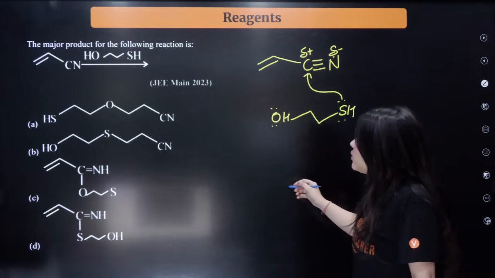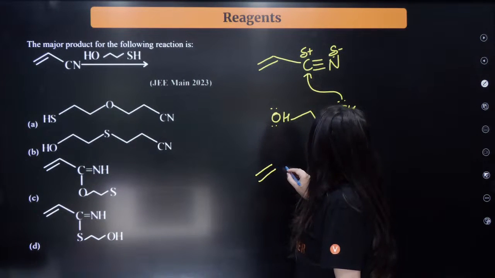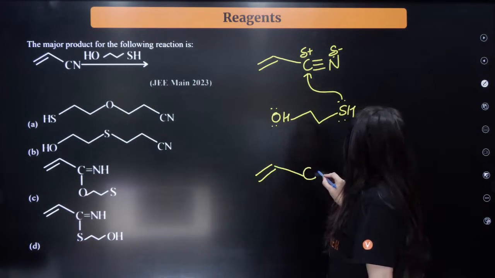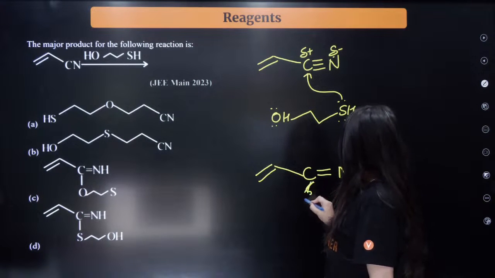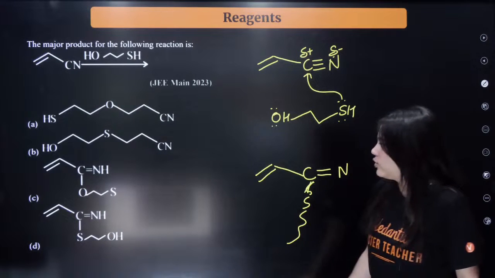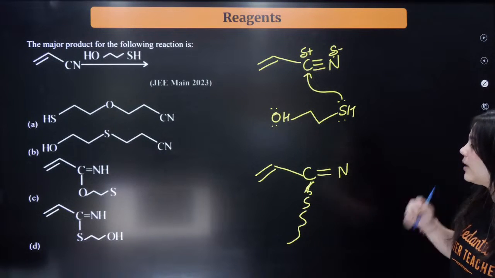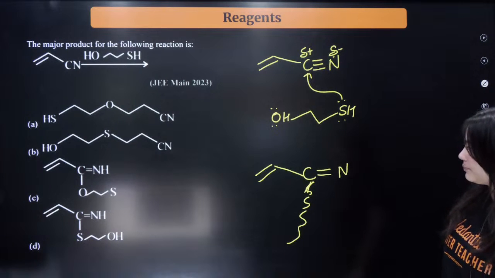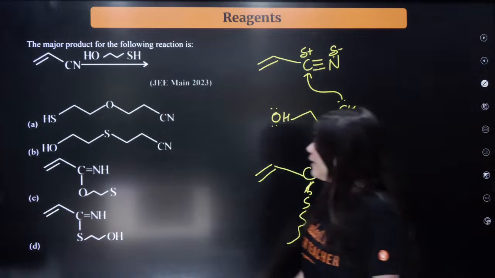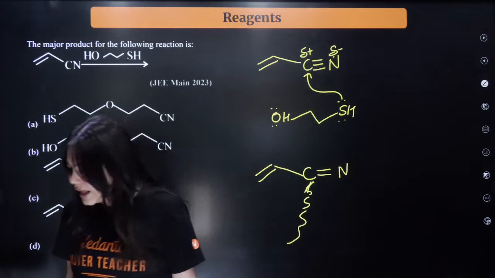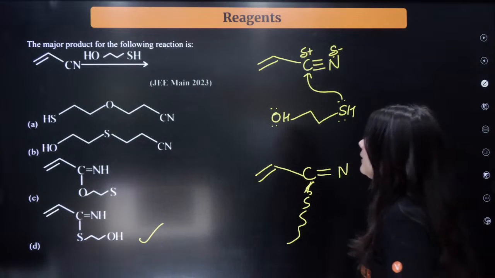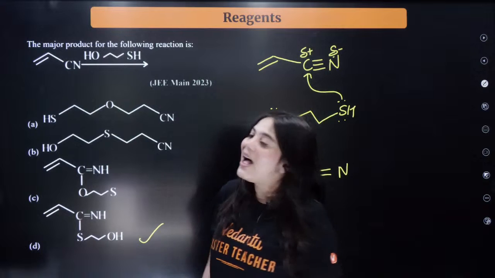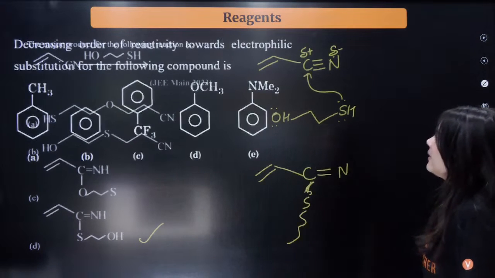Here, what will happen? This is the double bond, and this is the C, and here the S, C double bond N, and here S will be there. So, this is how this will get attached. Okay? So, which do you think is the answer to this? Do you think D is the answer? D is the correct answer? Correct. Whoever answered D is absolutely right. That would be the correct answer. Okay? Understood this thing? Chalo.